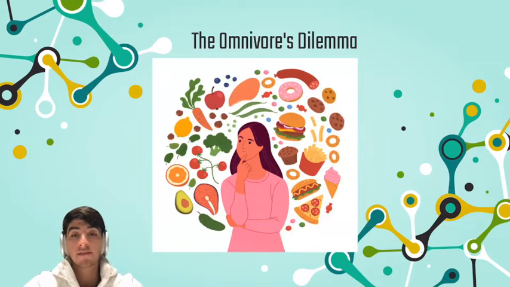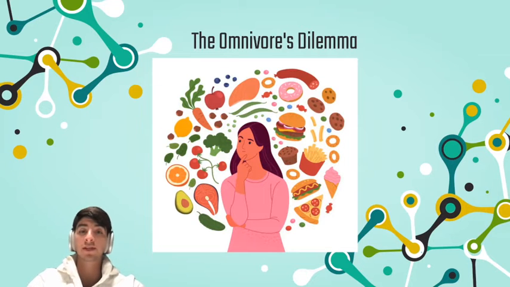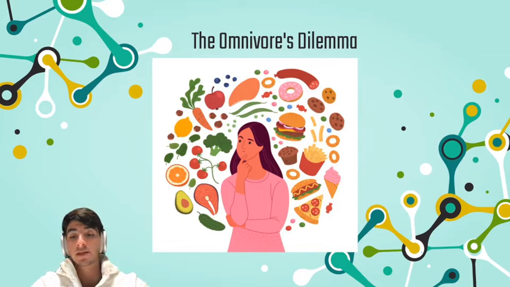as a species because we have a very well adapted digestive system. Our digestive system can process an array of different types of plants and animals. And thus, because we can process so many plants and animals, we have to make a choice of what we end up ingesting. This is a choice that is really unique to our species in comparison to others, because other species have a lot less or a lot more biologically constricted digestive systems that limit them to a certain set of nutrients. So for us, when we come to this dilemma, as you could say, we are presented with the choice of what to ingest.